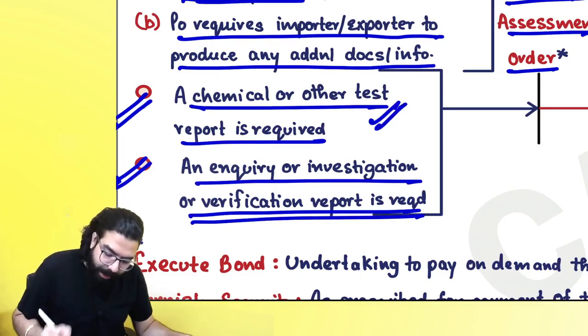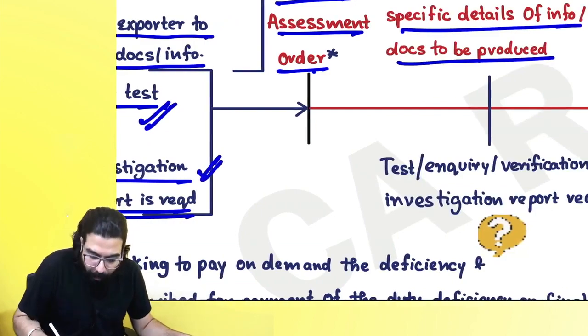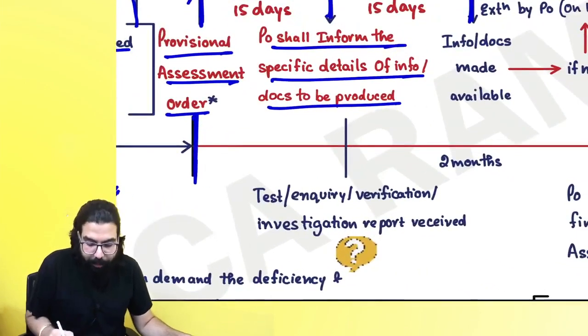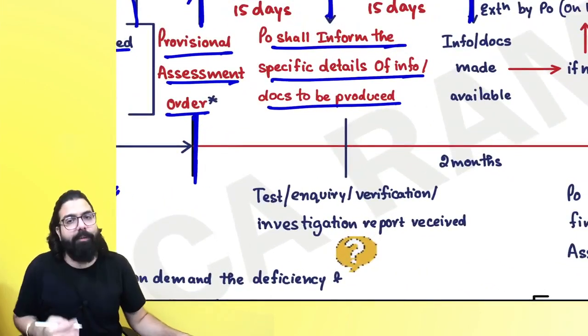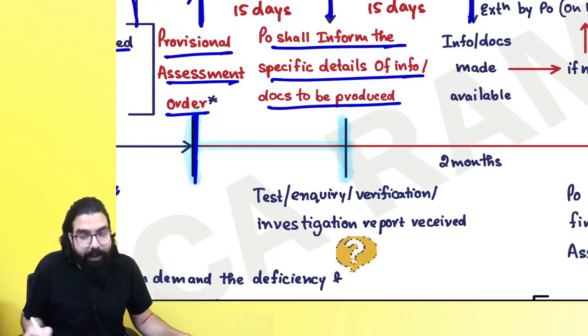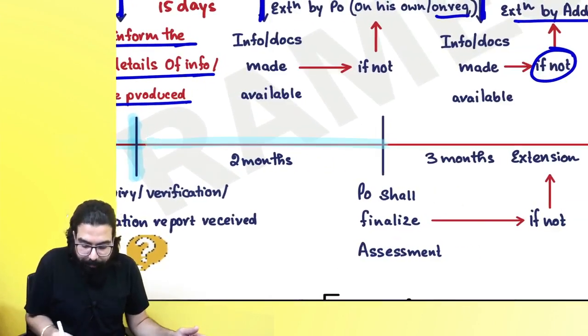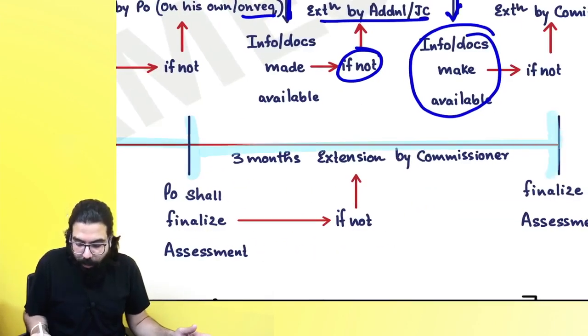Sir, if a chemical or other test report is required, or an inquiry or investigation is required, then provisionally the officer will go ahead and clear the goods. Baba, the same thing which I have written up operates for duty-free also. So provisionally he will clear the goods, and then once the test report, inquiry report or investigation report comes, 2 months plus 3 months maybe, he will go ahead and finalize the assessment.